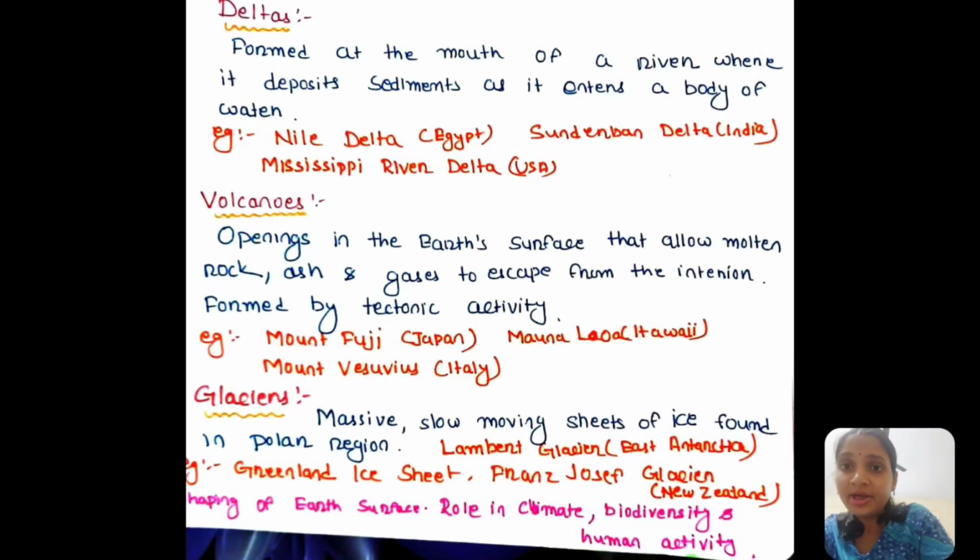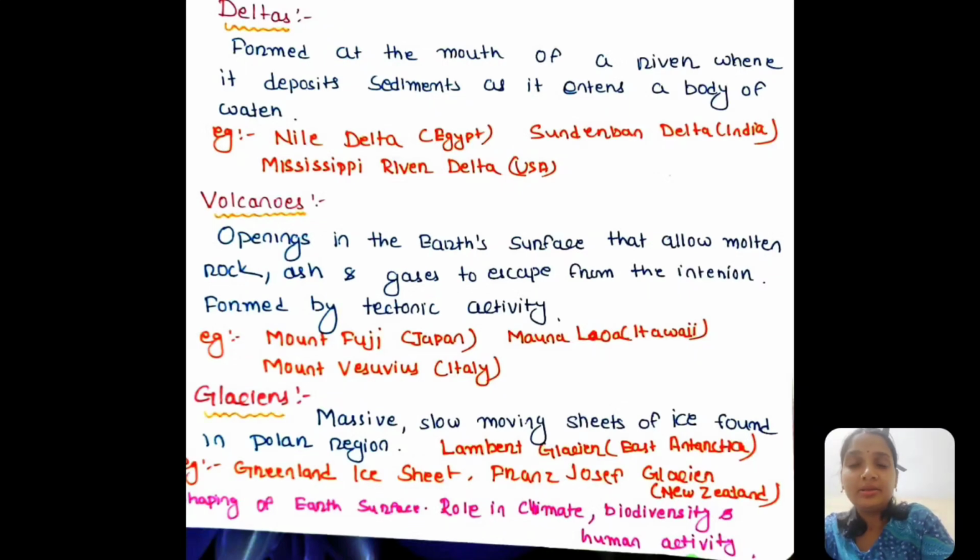And then come the deltas. What are deltas? They are formed at the mouth of a river. What is the mouth of the river? It is where the river enters another water body, that is the sea or the ocean. At that point it deposits sediments, which makes the deltas.